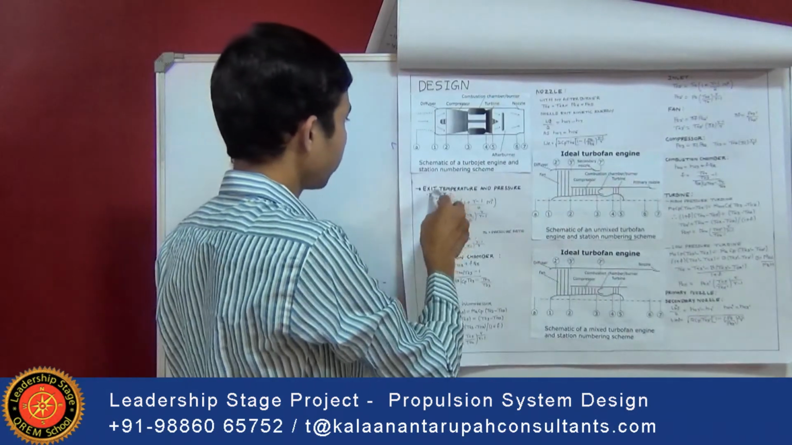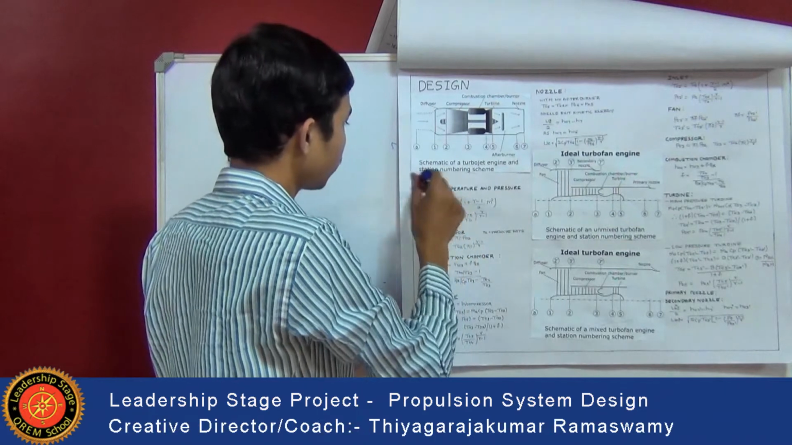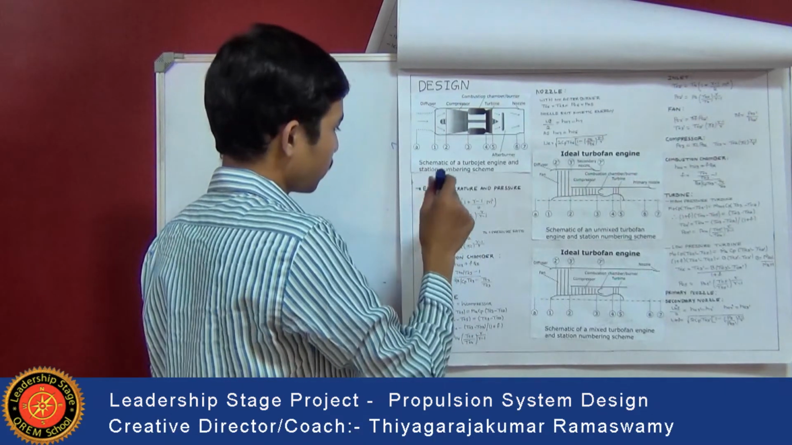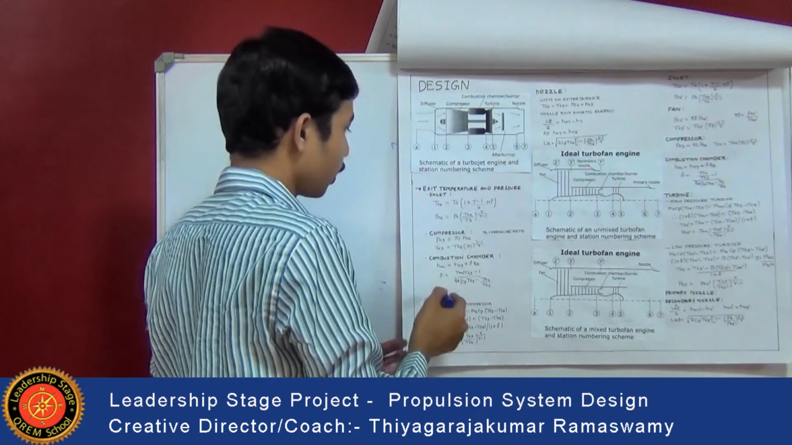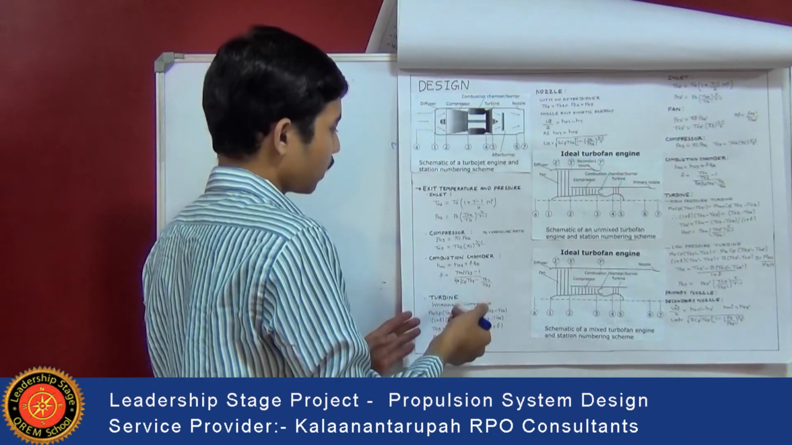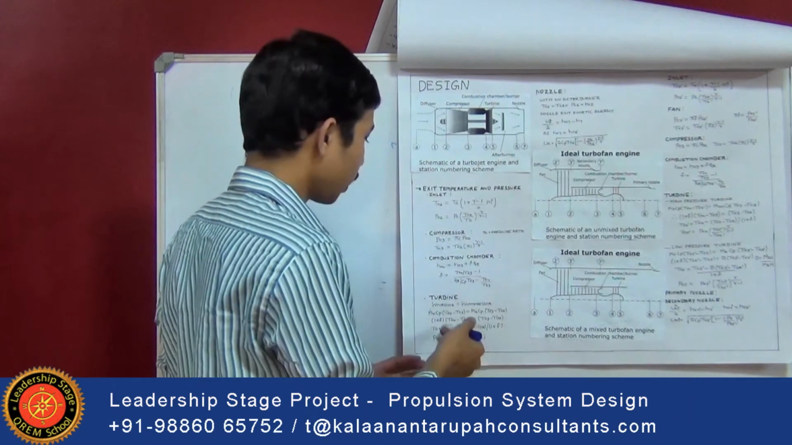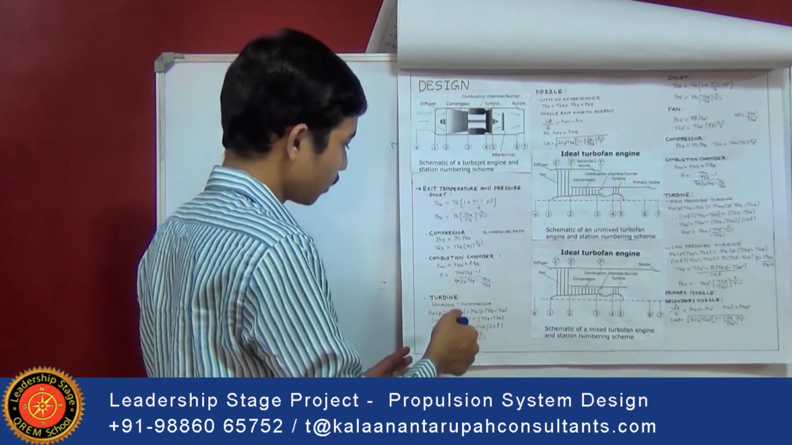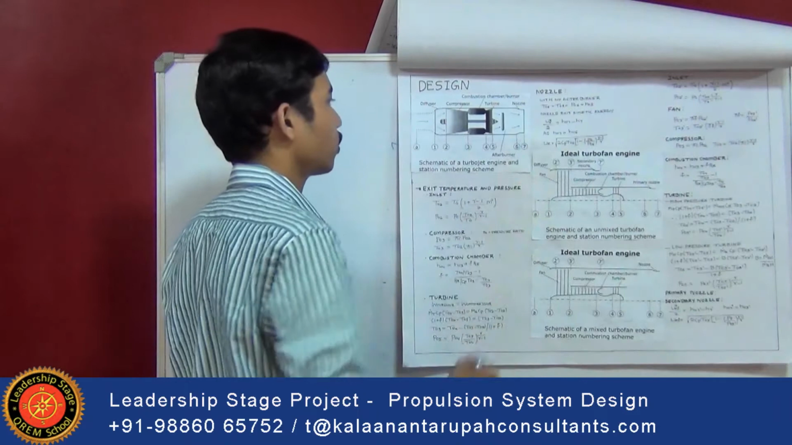Mainly we need to calculate the exit temperature and pressure at the inlet, the exit temperature and pressure at the compressor, and the fuel ratio. Once the fuel ratio is calculated, we can equate the work done by the turbine to the work done by the compressor. Then we can calculate P05, that is the exit temperature of the turbine. Then the velocity at the nozzle can also be calculated.